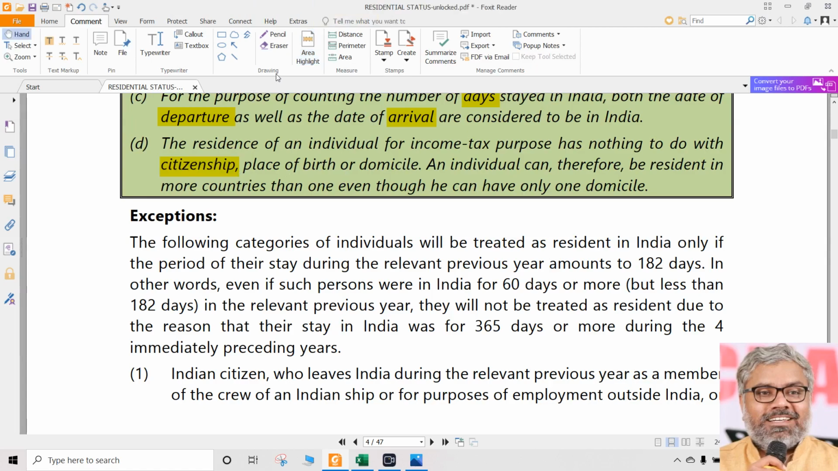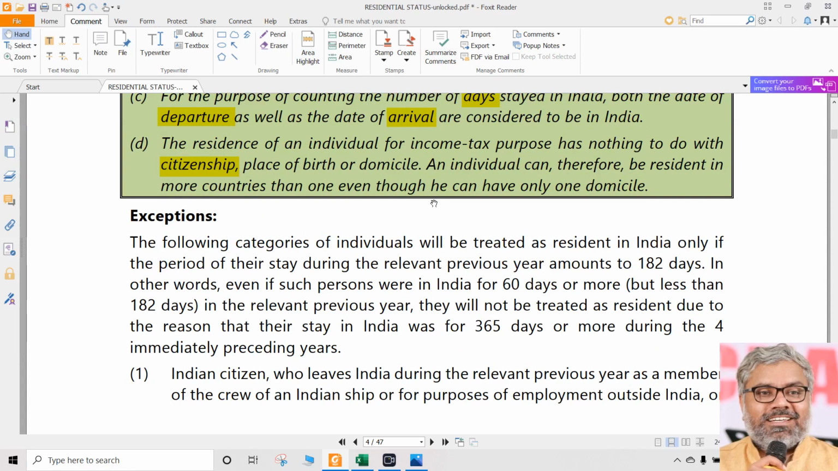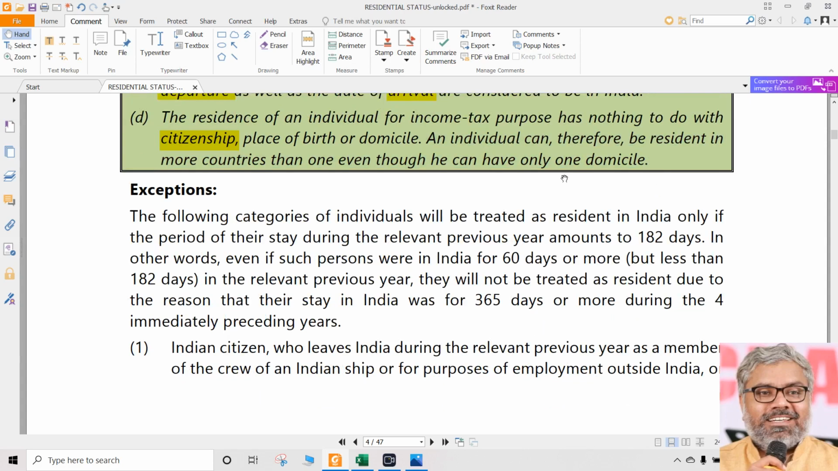So citizenship and residential status are completely different. Place of birth, place of domicile, all these things do not matter. What the citizenship of a person is does not matter; that has nothing to do with residential status. Residence is different, citizenship is different. For example, an individual can be resident in more than one country, even though he can have only one domicile or one citizenship. Normally any person is a citizen of one country, but can he be resident of many countries? Quite possible. And we don't care about other countries.